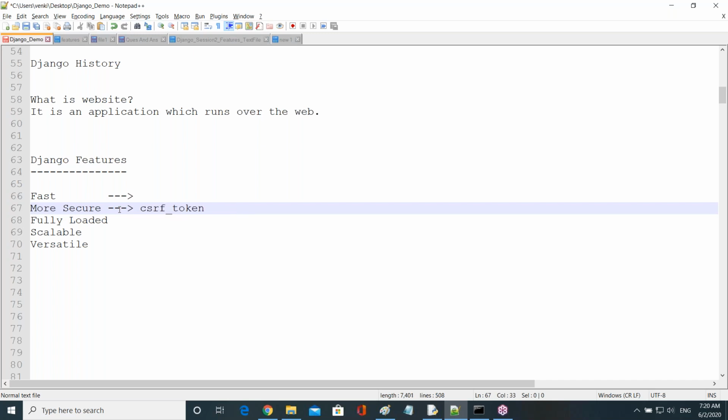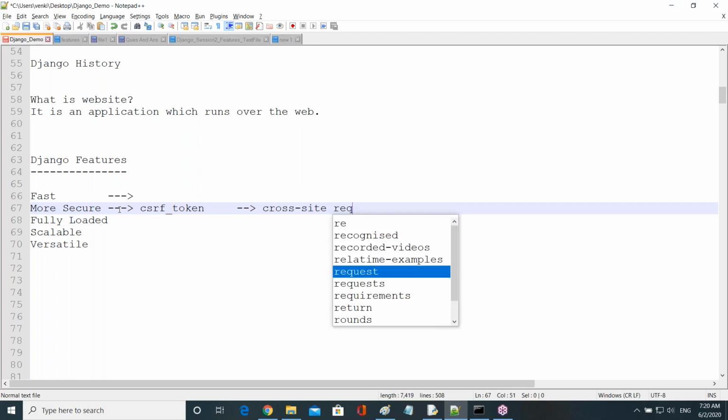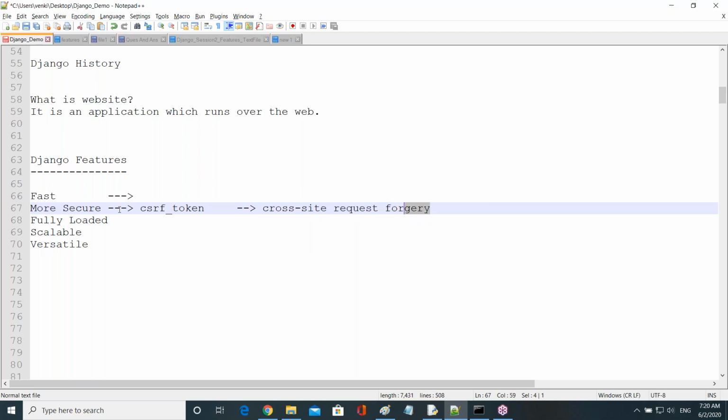Can you tell me what CSRF stands for? What is the full form of CSRF? Cross-site request forgery. About this, we're going to discuss very clearly in the future classes: the meaning of the secure token and where we use a token.